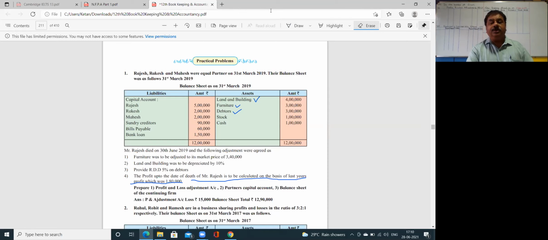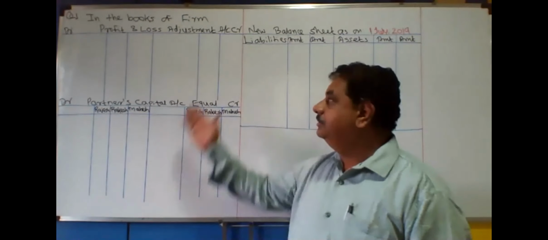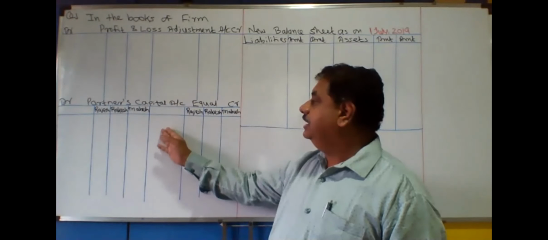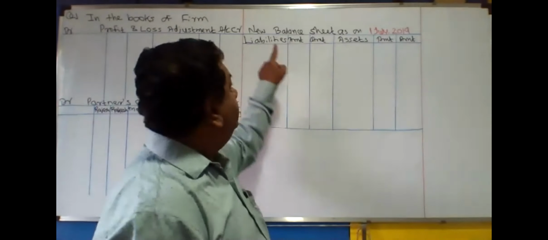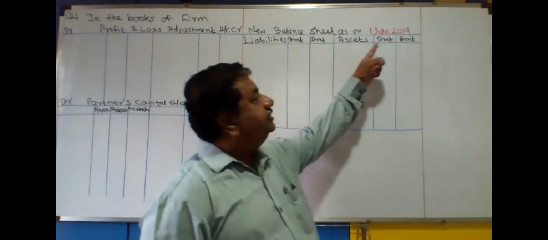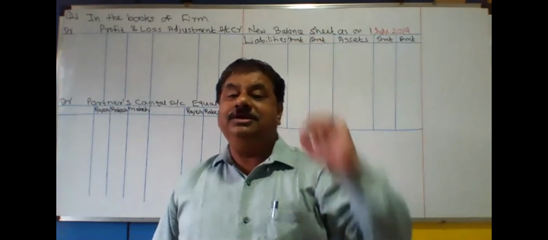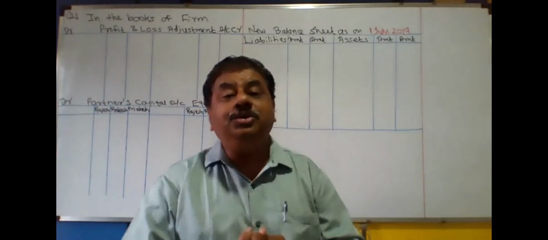I am requesting you all, already requested in the group, to prepare the accounts like this. This is in front of you: profit and loss adjustment account, partners capital account. Please see the date of balance sheet. The new balance sheet date is 1st July 2019. But why 1st July 2019? Look at the problem. The date of death is 30th June 2019.